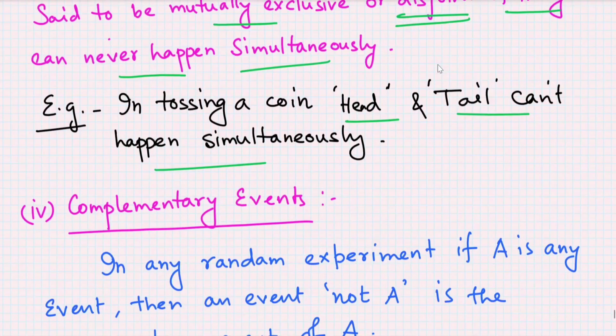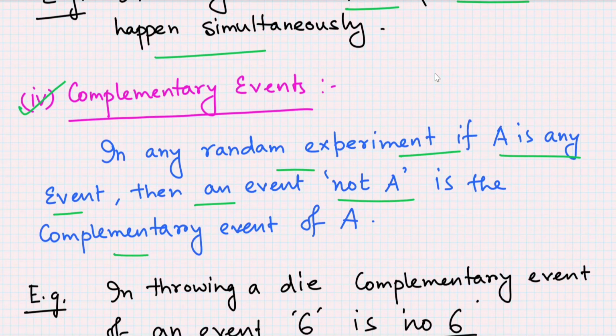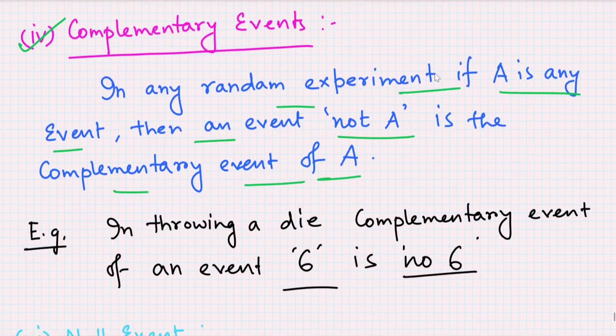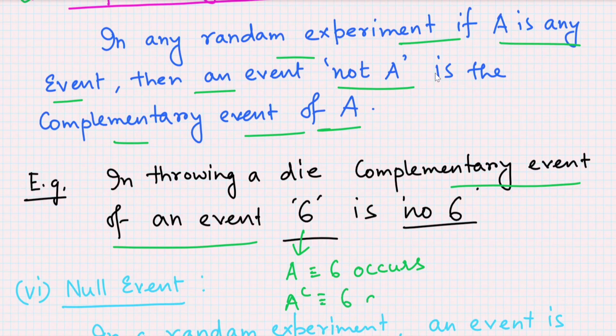Now let us come to the complementary event. What is a complementary event? In a random experiment, if A is any event, then the event not A is said to be the complementary event of A. For example, in throwing a die, if we take the event A as 6 occurs, then the complement of A, denoted by A complement, is 6 does not occur. This is the example of complementary events.